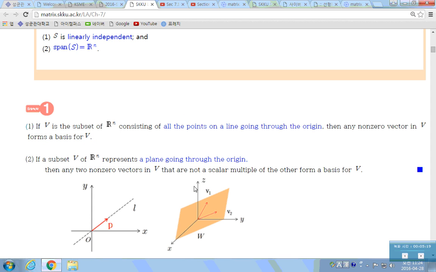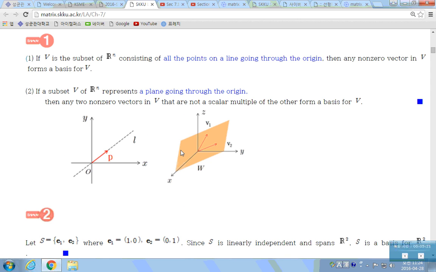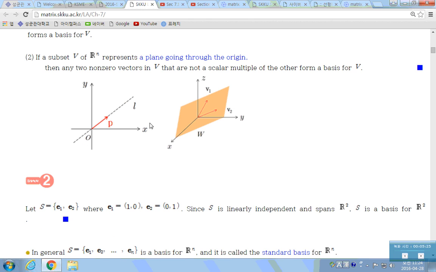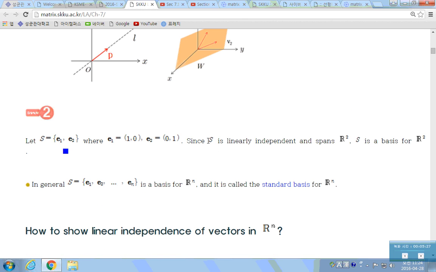Okay, so we have mentioned examples of the basis here. In R2, the vectors E1 and E2, which are (1, 0) and (0, 1), are linearly independent vectors. And also, the linear combination of these two can generate any vector in R2.